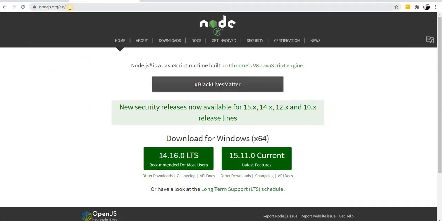Type nodejs.org and press enter. It will open this web page. Just download the recommended version, or you can download the latest version. After downloading it, just install it. Once you install Node, NPM will be installed automatically with it because it comes with Node. After installing this, only then can we install Angular. You can find multiple videos on installing Node, but I have shown a few steps. That is fine because it's not difficult to install Node.